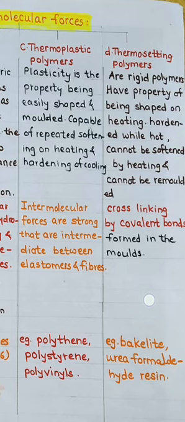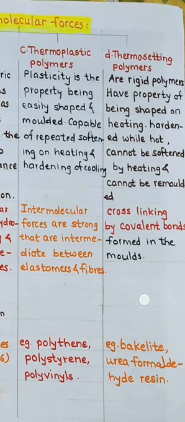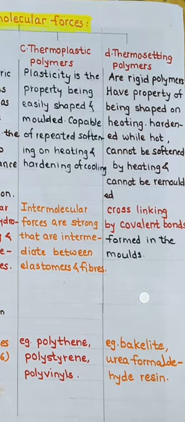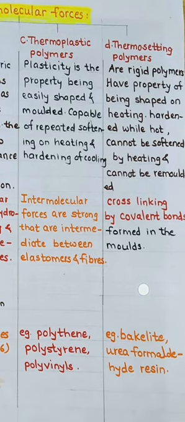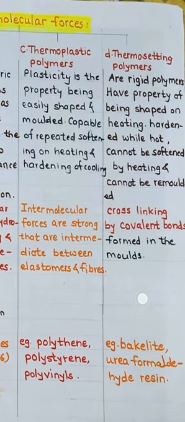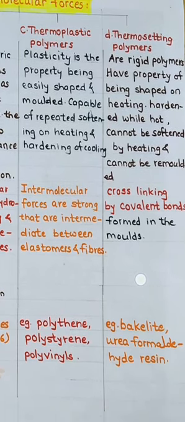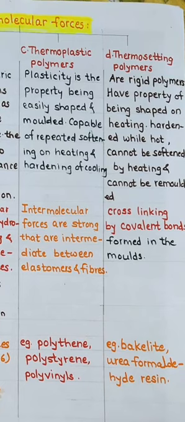Cross-linking by covalent bonds forms the molds. So in this, the intermolecular forces present are nothing but the covalent bonds which form the cross-linking. For example, bakelite, urea formaldehyde resins. These are the thermosetting polymers.